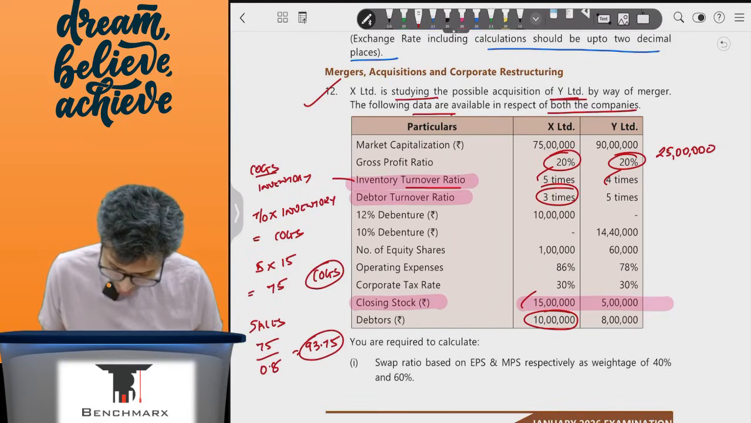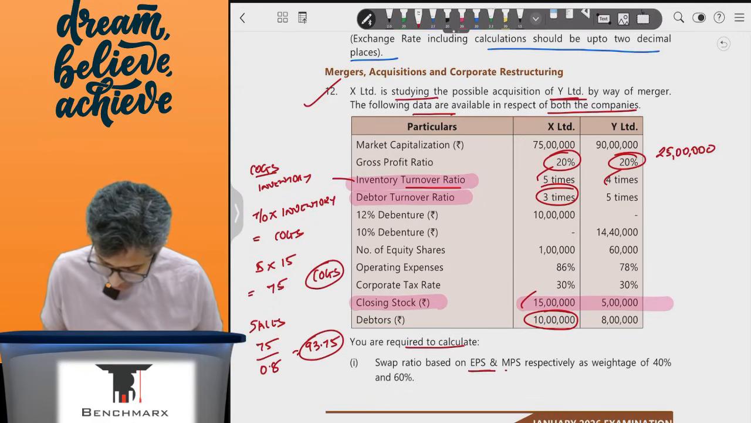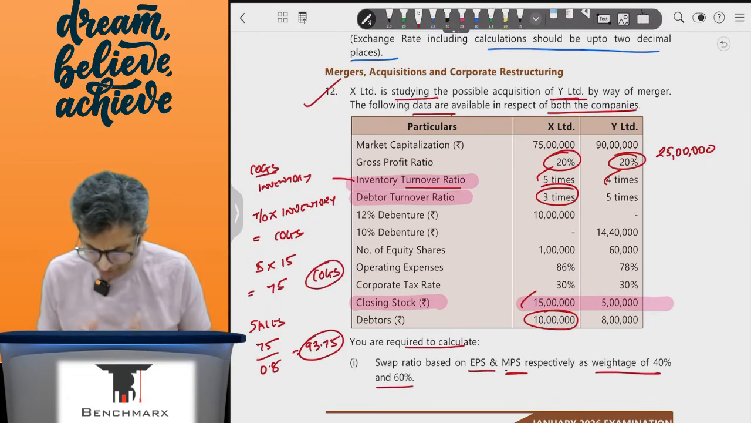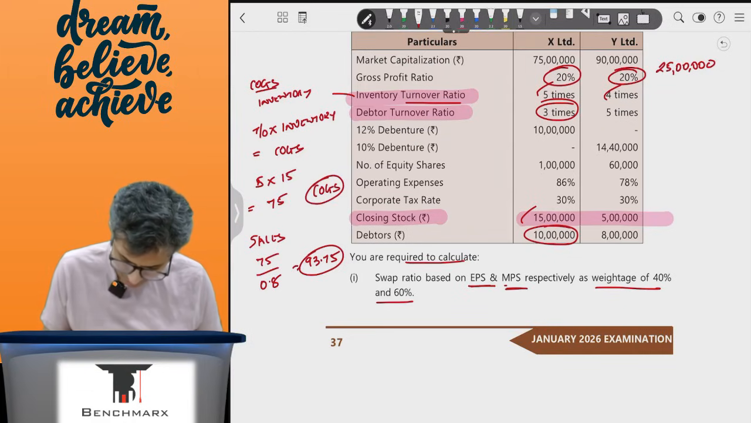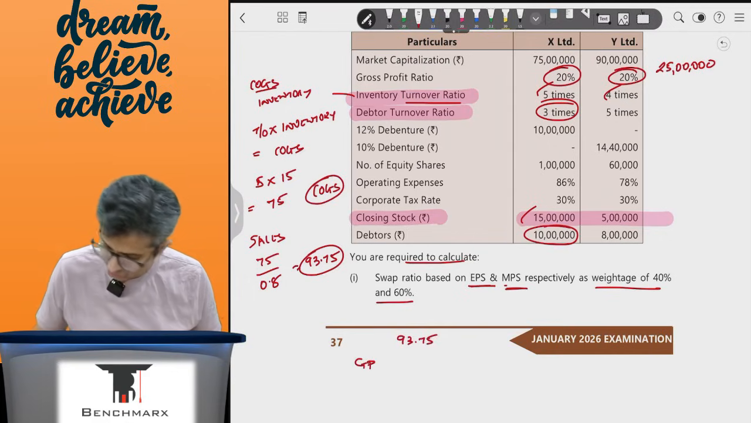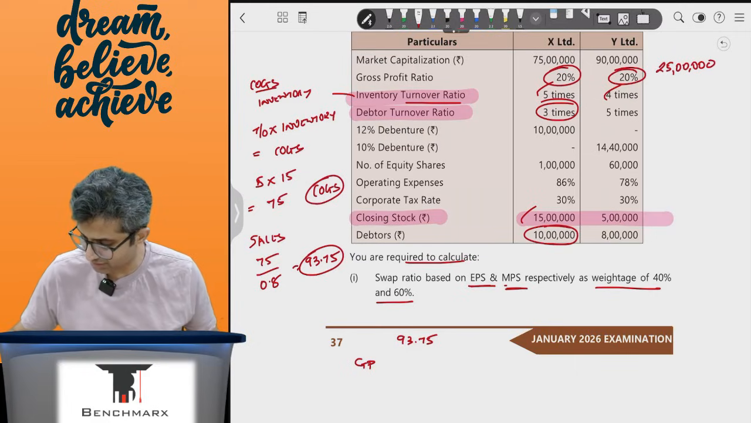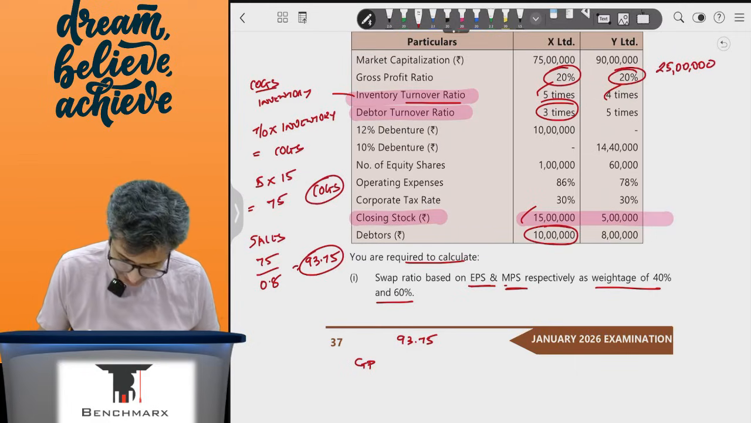Okay, you are required to calculate the swap ratio based on EPS and MPS at 40% and 60%. Now if I had to find the exchange ratio for EPS, I need to find the EPS. So over here, let's say for the first company, 93.75 lakhs is my sales, and if I want to find my GP, 93.75 lakhs into 20%, this is 18.75 lakhs. This is GP.